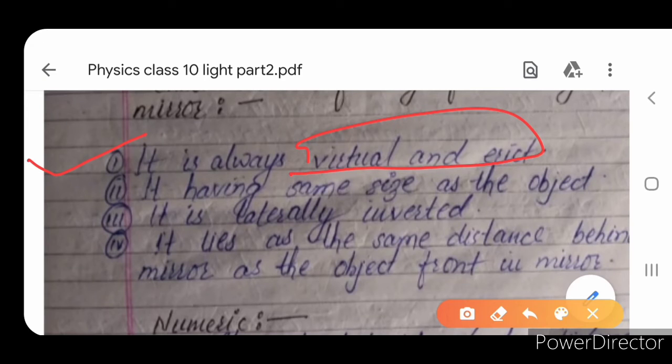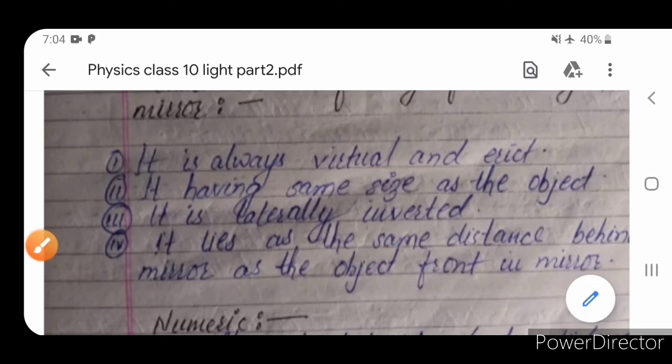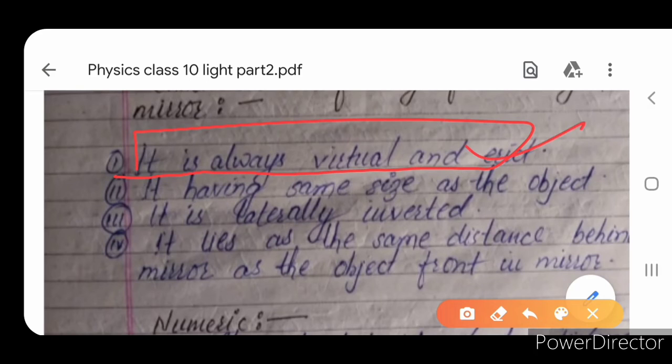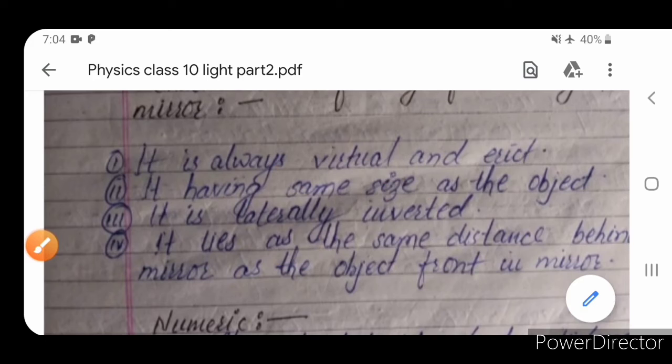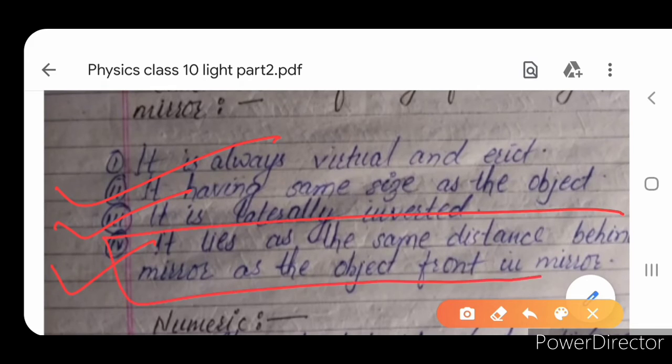Virtual and erect means upright, सीधा. Head will be in head position and leg will be in leg position. So we can say in a plane mirror a virtual image will always form because it is erect. Second, it has the same size as the object. If an object of height 5 cm is placed, its image height will always be 5 cm. The size of the object and the size of the image are always equal in a plane mirror. Third, it is laterally inverted. I have already told that the left part of the object is shifted to the right part and the right part to the left part.